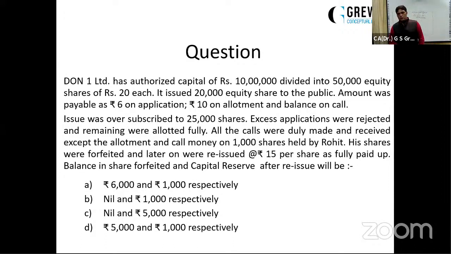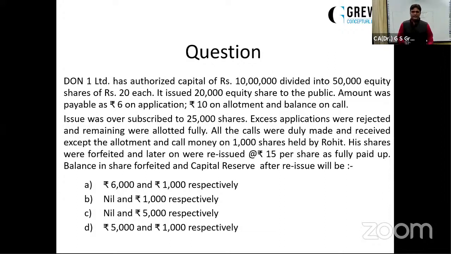20,000. Oversubscribed for 25,000. It means 5,000 excess applications have been received. Excess applications were rejected and the remaining were allotted fully. All the calls were duly made and received except the allotment and call money on 1,000 shares held by Rohit. His shares were forfeited and later reissued at rupees 15 per share as fully paid up. The balance in share forfeited account and capital reserve will be?